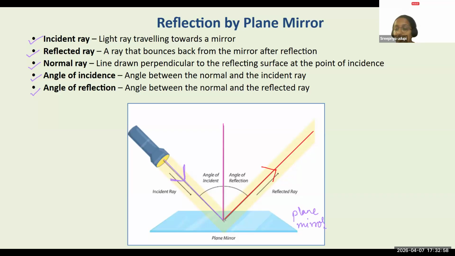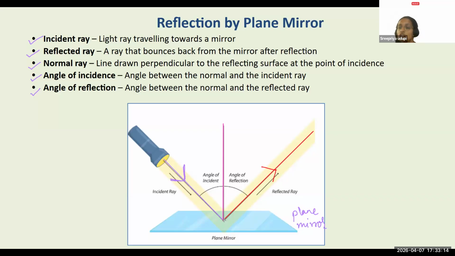What is the meaning of perpendicular, kids? Ma'am, 90 degrees to the surface always. Correct, Arnesh. 90 degrees. Yes. So a normal is going to be a perpendicular, which is going to be drawn to the surface. And why are we doing that?